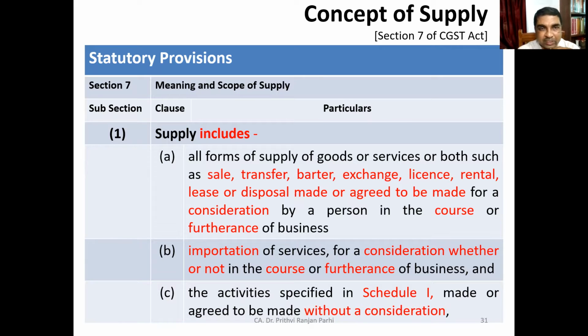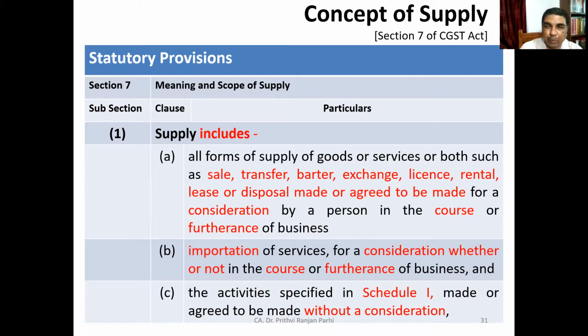If you recall section 7, it says supply includes sale, transfer, barter, exchange, license, rental, lease, disposal, made or agreed to be made for a consideration by a person in the course or furtherance of business.